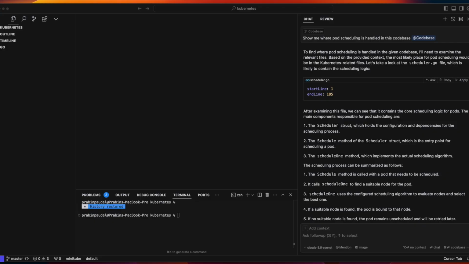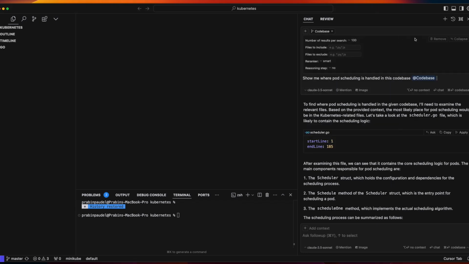Once you understand the big picture, the next step is to find the most important functions. For example, let's locate where Kubernetes handles pod scheduling. And I've already pasted the prompt here. As you can see here, I put the prompt, show me where pod scheduling is handled in this code base, and by giving the context as a code base and then pressing this code base. So now it gives me the answer.